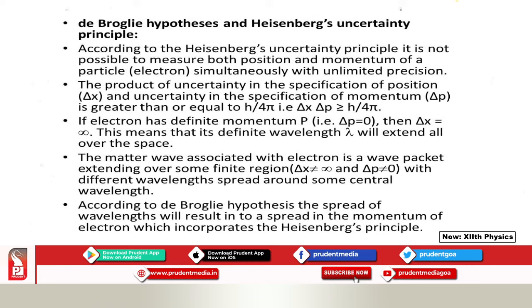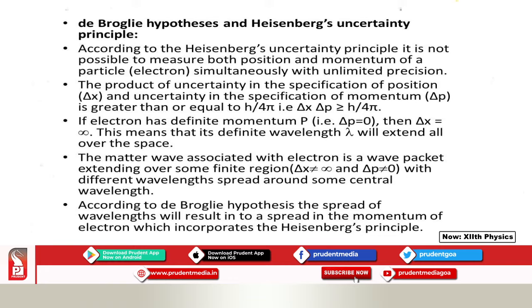So, there are two options. If momentum is constant, delta p will be equal to 0 and delta x will be equal to infinity. That means the wave is spread all over the space. And if both delta x and delta p are finite, then the wave will be spread around a central wavelength.